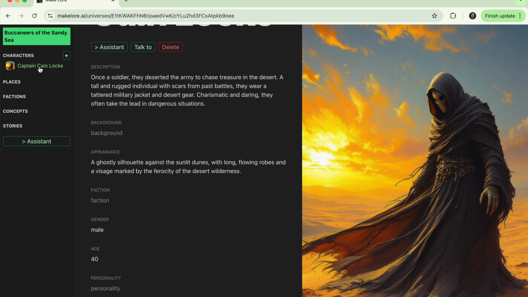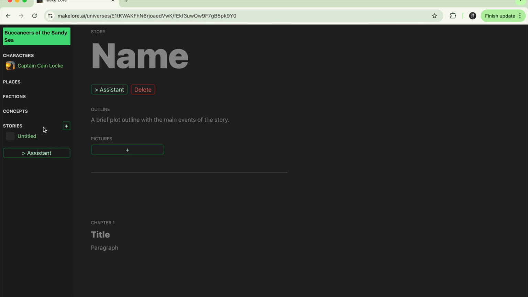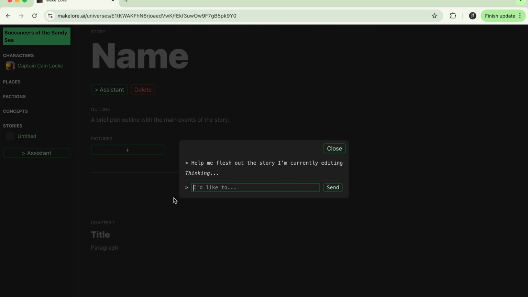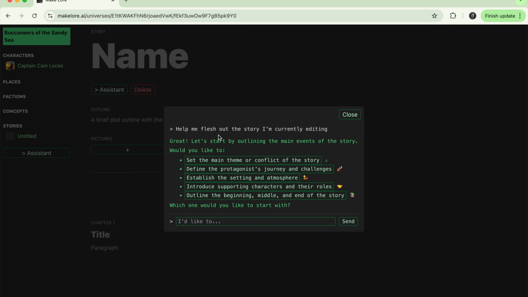And when you create more characters and places and factions and concepts, you can eventually combine all of these into a story. And for the stories, the system here is pretty similar. You can click any field and it will give you suggestions, or you can jump into the assistant here, and it will also help guide you through some ideas of how you can create a story.